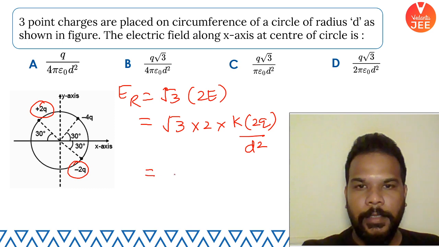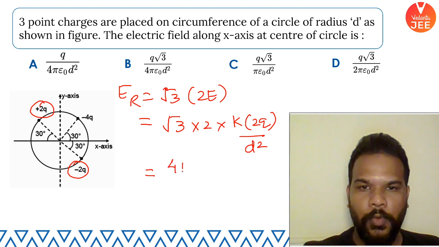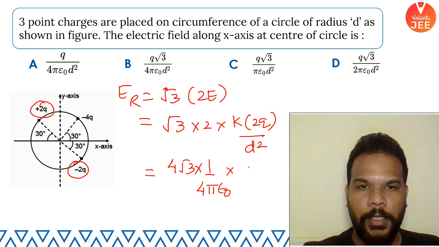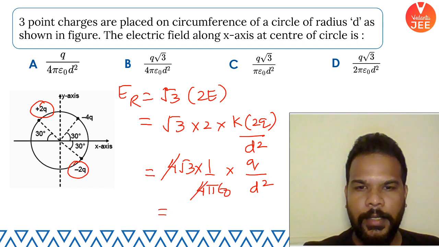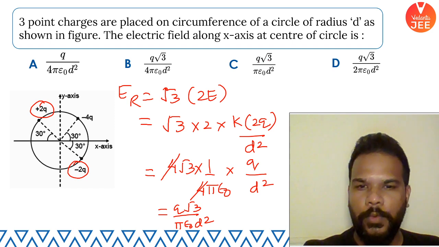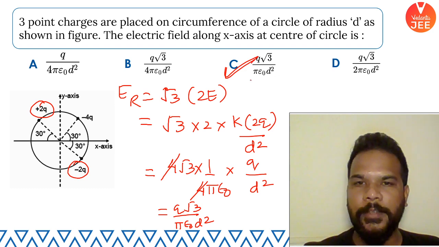That means, guys, if I write the expression in terms of not K but 1 upon 4 pi epsilon naught, I have the value as 4 root 3 into 1 upon 4 pi epsilon naught into Q by D square. You can see that 4 and 4 get cancelled. I'm left with Q root 3 by pi epsilon naught D square. Do I have an option like that? Q root 3 by pi epsilon naught D square. That means option C is our correct answer, guys.